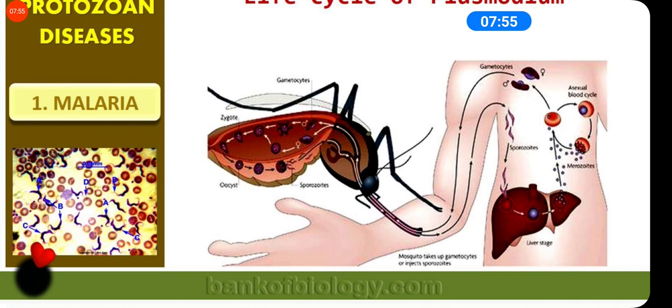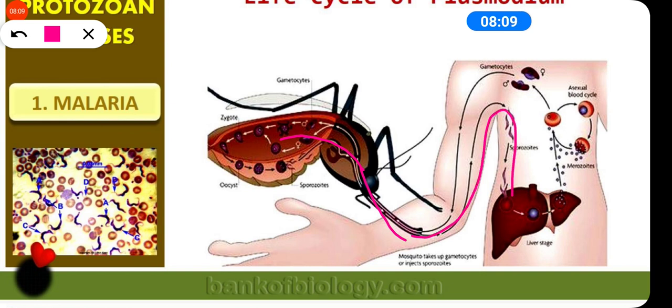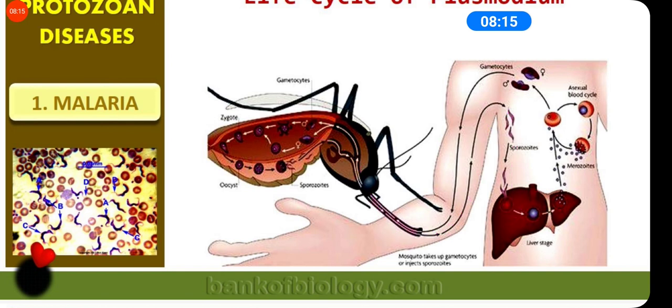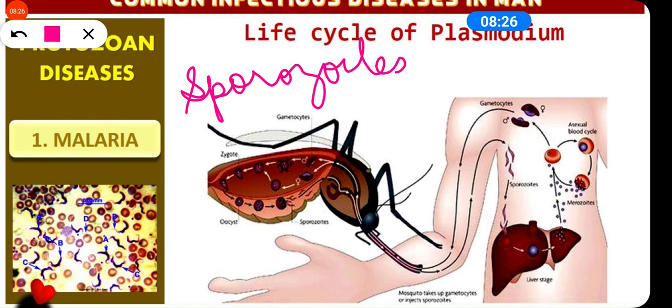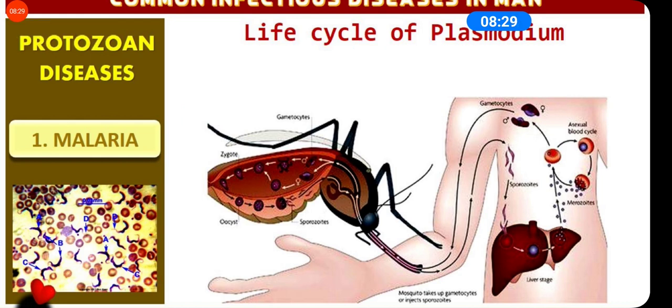Now, in the asexual phase, you can see here that whenever the mosquito carrying the protozoan Plasmodium bites, it sucks the blood and introduces sporozoites. The sporozoites are introduced into the blood of a healthy person by the infected female Anopheles mosquito along with its saliva while sucking the human blood.